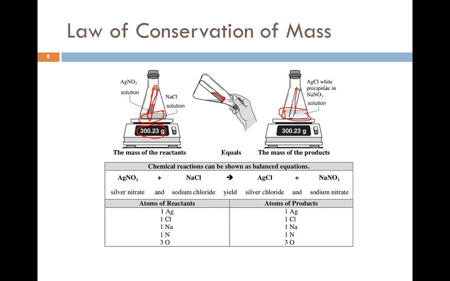That's white precipitate from the silver chloride. According to Lavoisier, the mass at the beginning will be the same at the end. That's because the atoms, even though they look different, they're not the same. They've changed places. For instance, silver nitrate, that silver is now with the chlorine to make silver chloride. Both the silver and the chlorine are still there. They're just with each other rather than the original atoms.